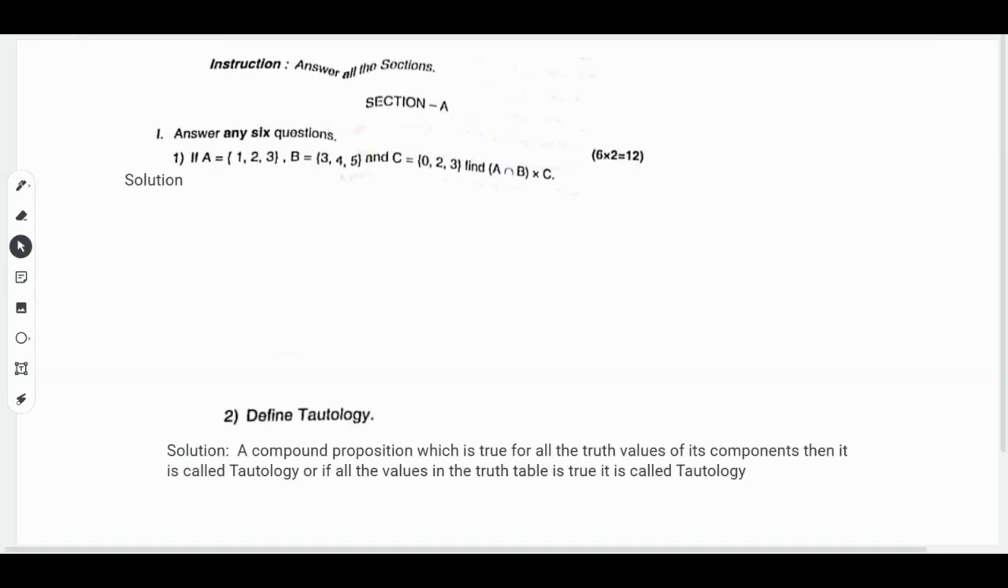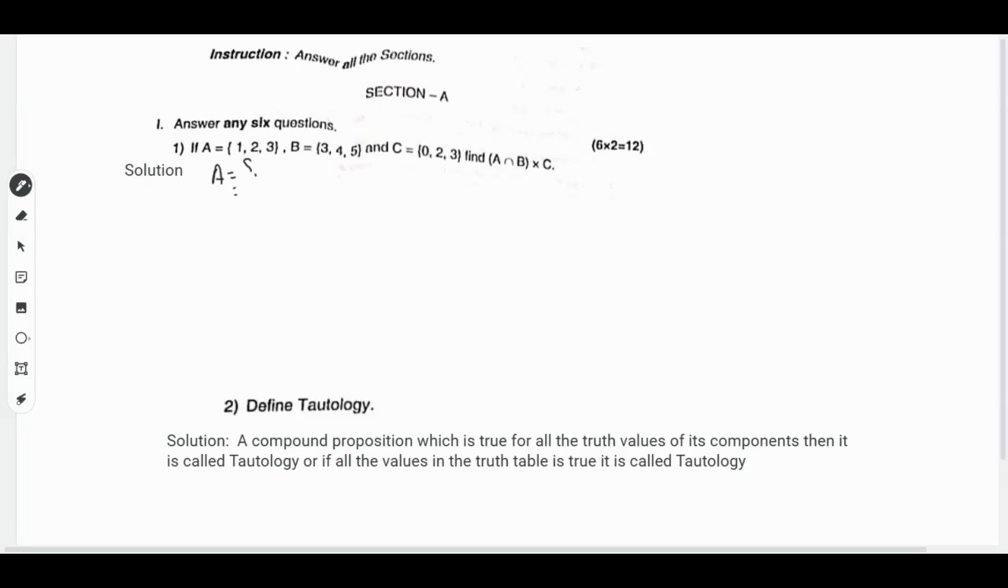we have the instruction: answer all the questions. Section A will carry 2 mark questions and we have to write any 6. The first question is: if A is 1, 2, 3, and B is 3, 4, 5, and C is 0, 2 and 3, we need to find A intersection B cross C. Now we need to find first A intersection B.